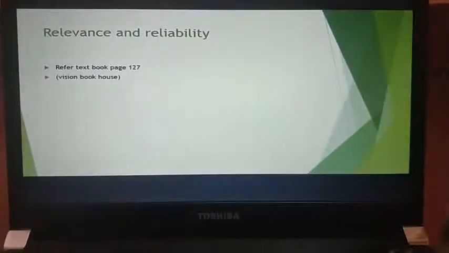Now, next you have relevance and reliability. In your relevance and reliability, I've asked you to refer to your textbook. That is page number 127. The textbook which I'm referring to is Vision Book House.